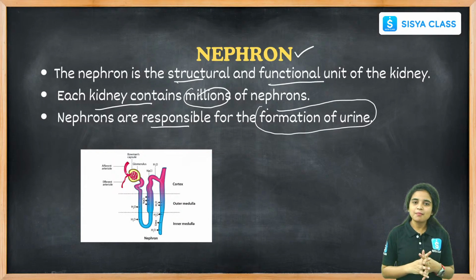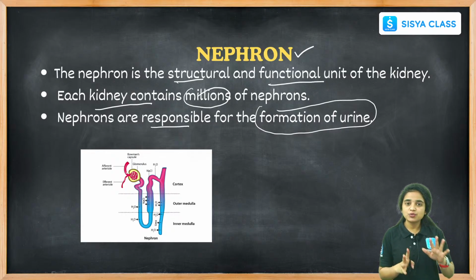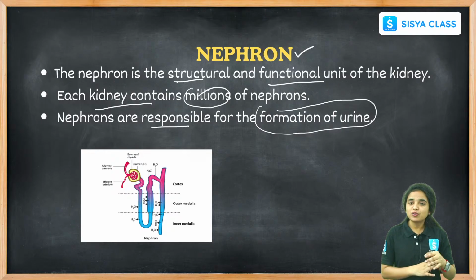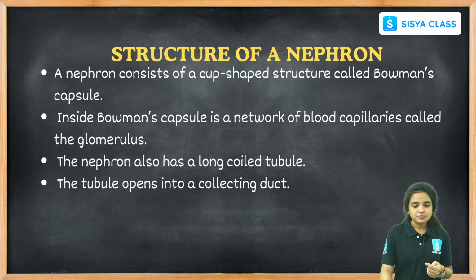They will purify the blood and help in the formation of urine. This is how urine is formed. The nephron performs the filtration of blood, and the other parts, like the urethra, help in the removal of urine.